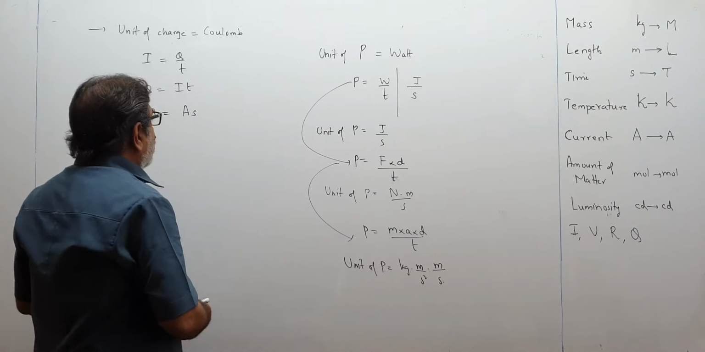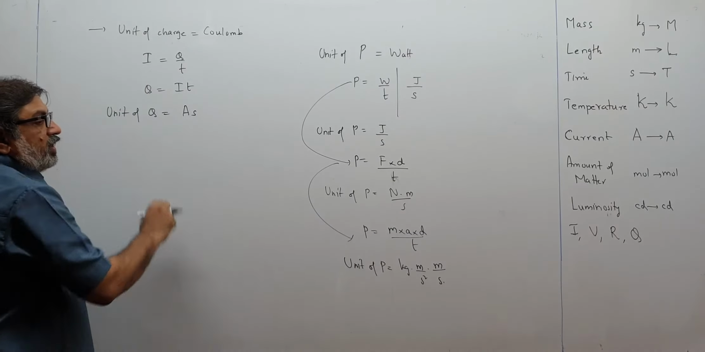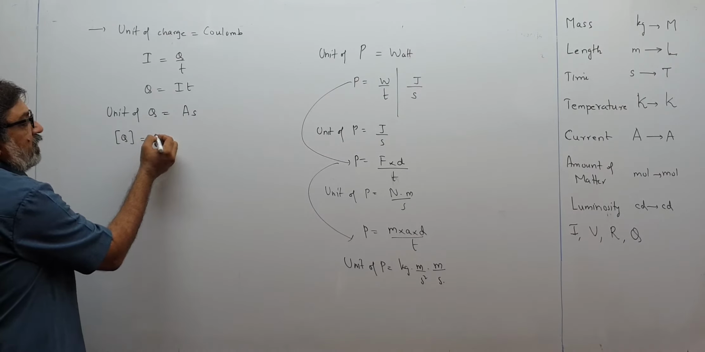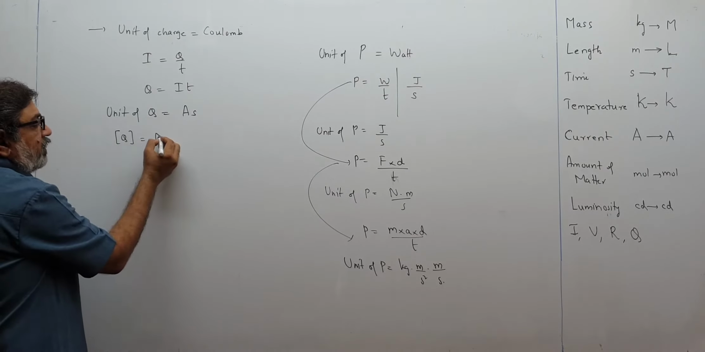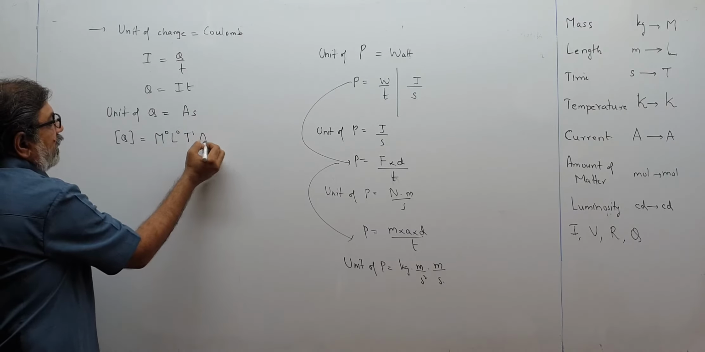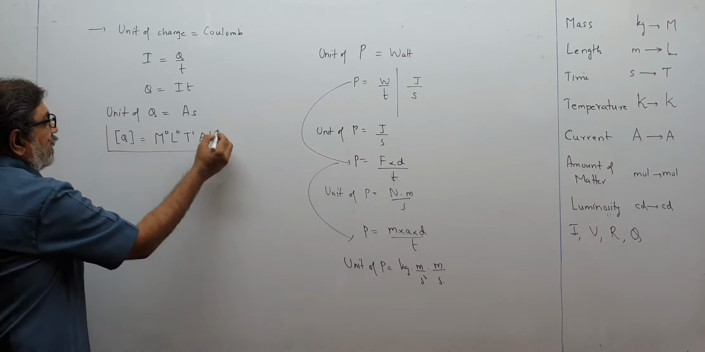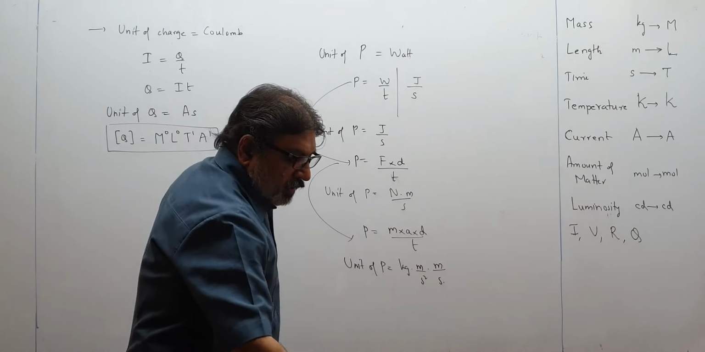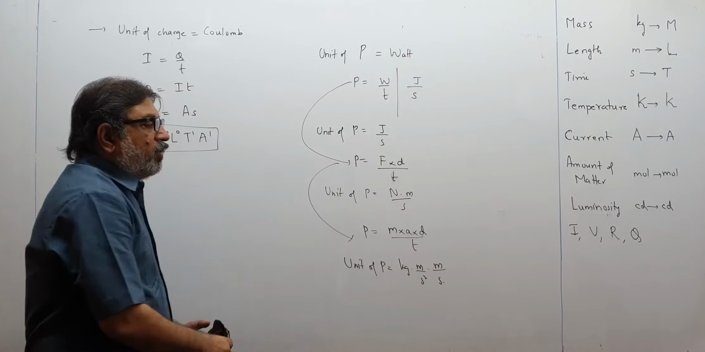Please copy this for a reference. So unit of charge is ampere second. So what will be the dimensional formula for this? Ampere second. There is no mass, no kilogram, no meter. Time is there, ampere is there. This will be the formula for charge. Please pause and copy this so that you understand what happens.